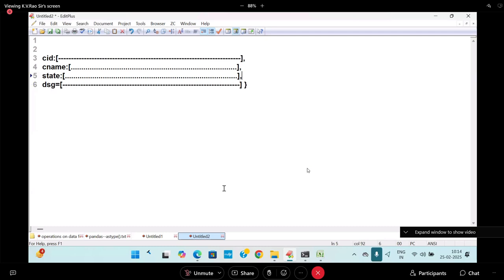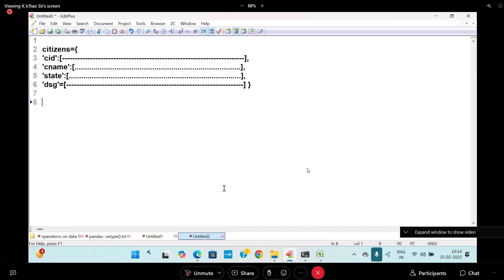This entire thing is known as what? A dictionary. So something like citizens. Citizens I will write is equal to like this. And I will write CID within this. CID will be like this. CNAME will be like this. I think you can do this. Are you following me? So like this you can take it. DSG like this you can take it.